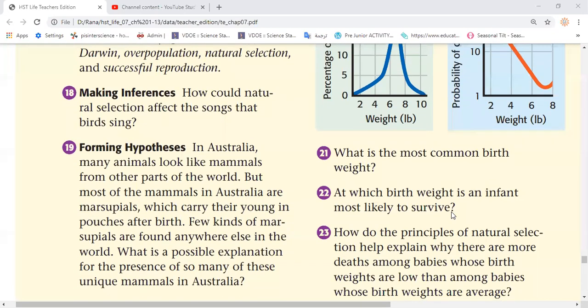Why is that? Because we could consider that this environment requires the baby to be strong enough, or it needs a certain body mass to be able to obtain food or to fight or survive against disease or something like that. So people who have less weight than the average are not able to fit the environmental conditions in that place, so they die. You get the idea?